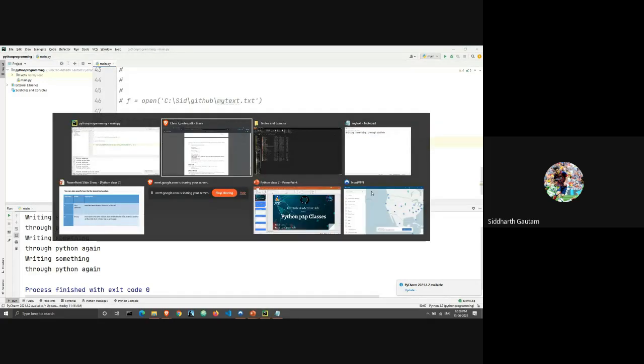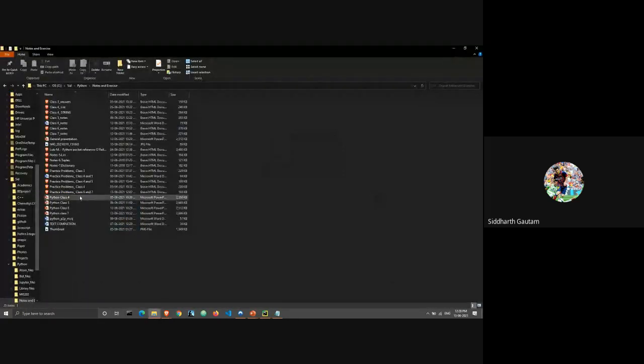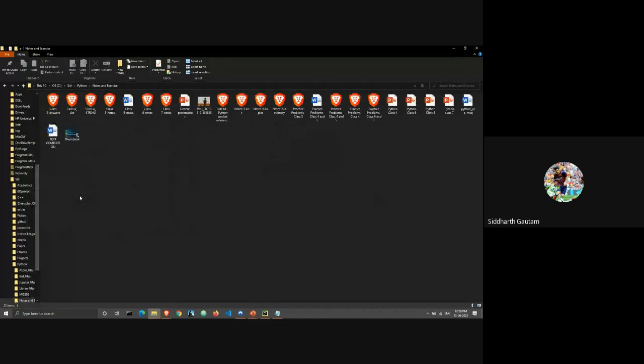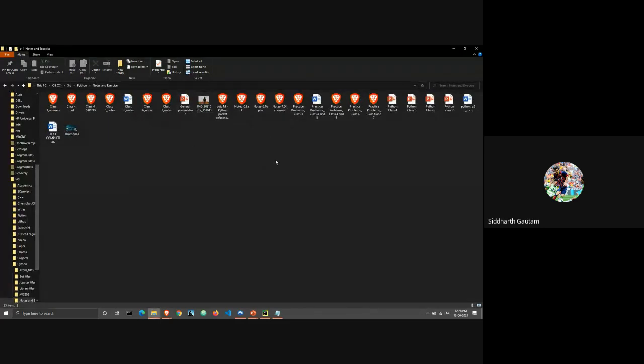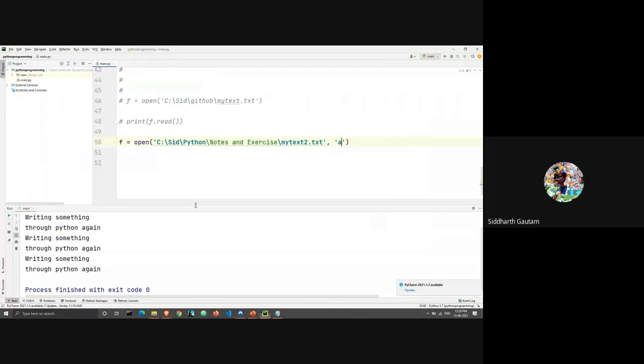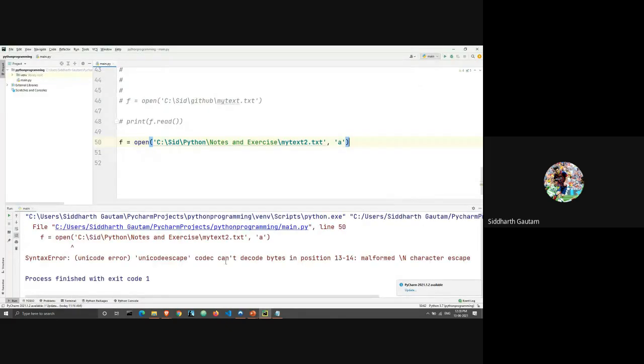Right now, even if I zoom in, I don't have any file with the name of my text2. What I'm going to do is just run this program. There's a Unicode escape error. Okay, now it should work.